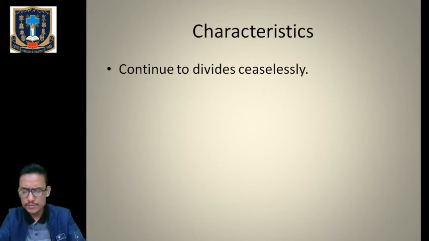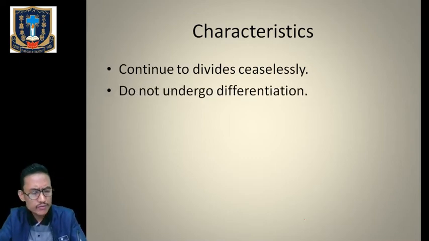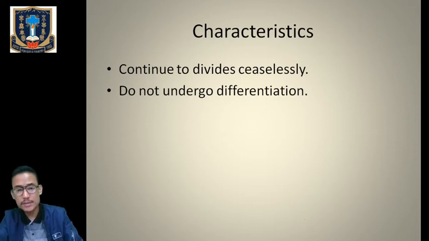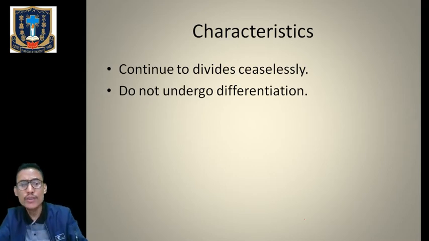So those cell divisions cannot be controlled. Next one, it does not undergo differentiation. We learned that there will be rapid cell division, but those cells do not undergo cell differentiation. Those cells will not be assigned specific functions.